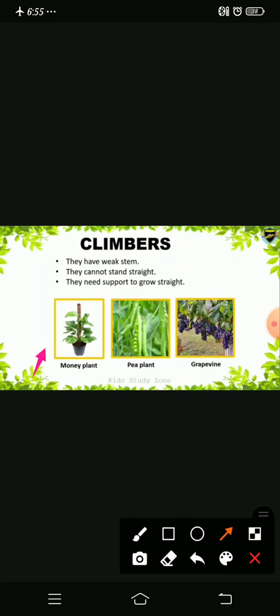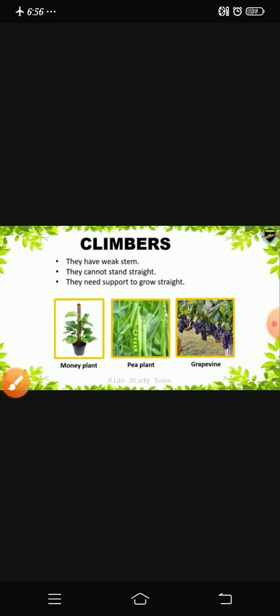So what about climbers? Climbers have the weak stem. Its stem is very weak. They cannot stand straight, so it can climb. How do we climb steps? Like that it can climb with the support of a wall or a stick. So which are the plants? Money plant, pea plant, grapevine or bean plant. So these are the examples of the climbers.